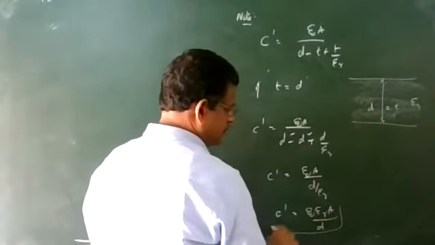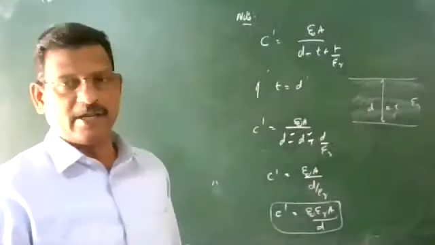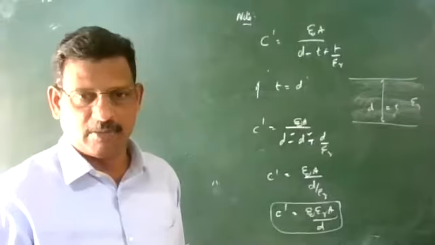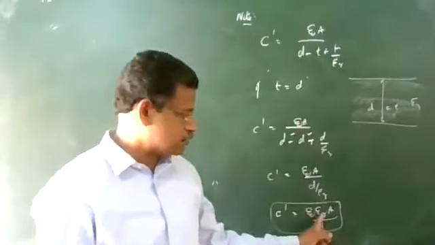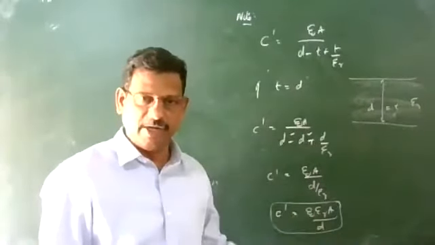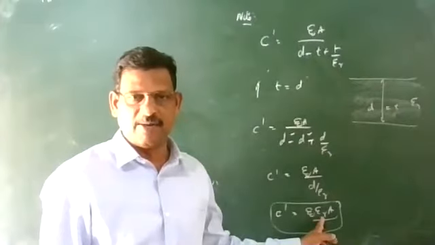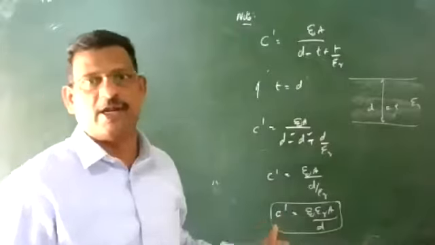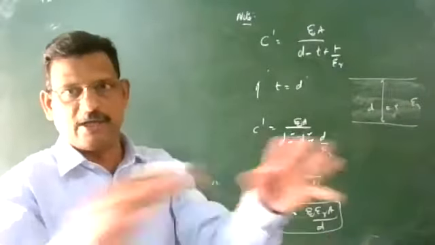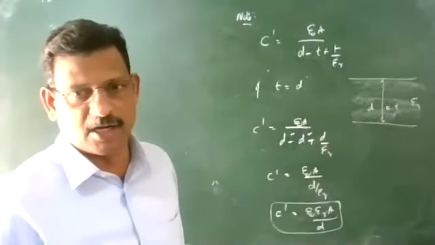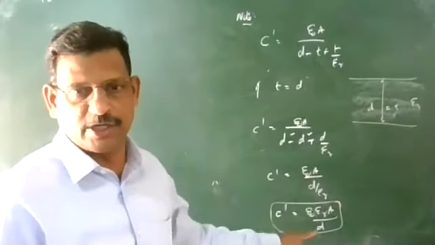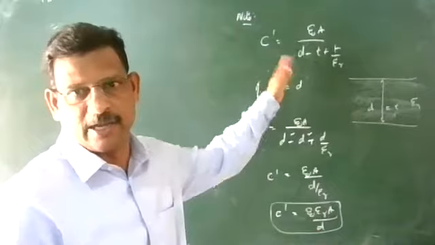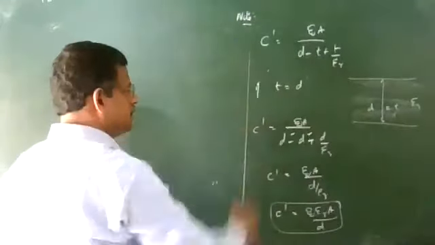Can you remember this equation? When we derived the capacitance for a parallel plate capacitor, if there is a medium, you have to multiply by epsilon R. Epsilon R is 1 for air, and with a medium we multiply by epsilon R. So the equation we learned earlier is derived this way. When the entire space is filled with the dielectric slab, capacitance is increased by epsilon R times. For the rest, you have to calculate how many times. For that, I will give an example. It's a good question.